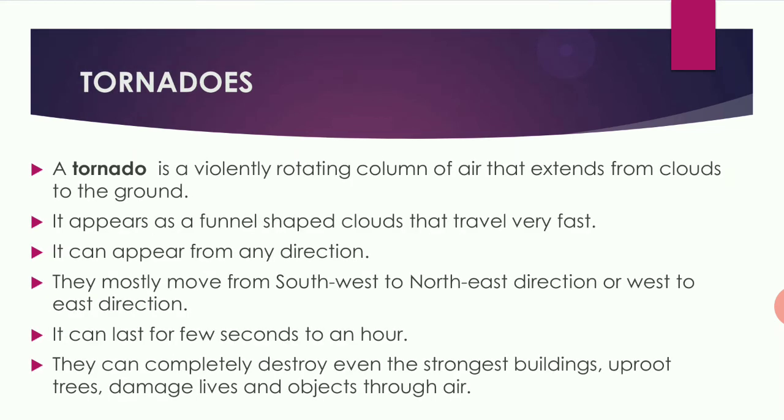What are tornadoes? Next, tornadoes. A tornado is a rotating column of air that extends from the clouds to the ground. So it is a violently rotating column of air. It appears like a funnel shaped cloud that travels very fast.